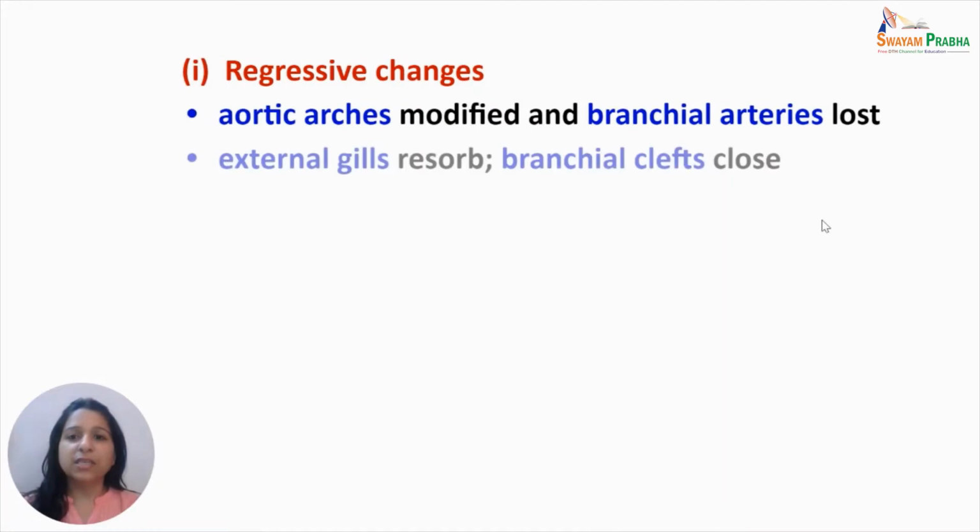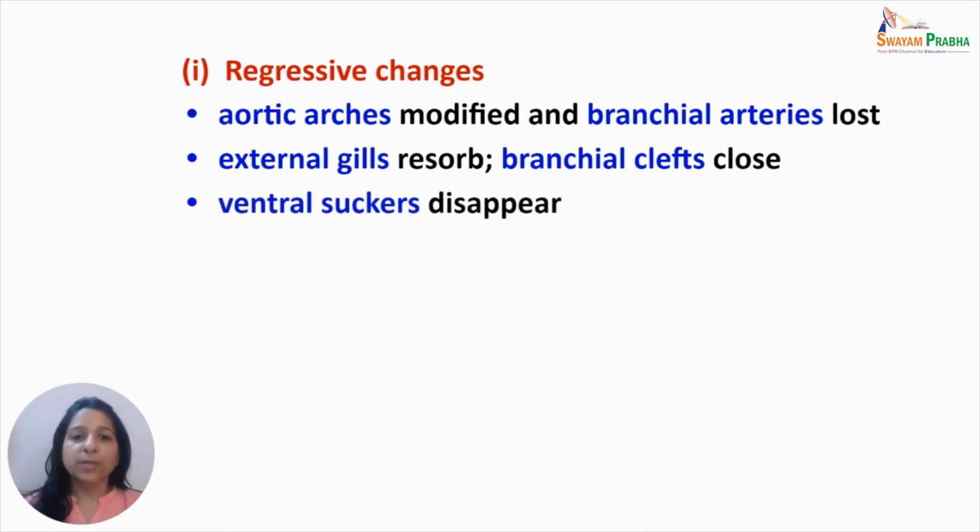So regressive changes are the following. Since the larva is aquatic in nature and the adult is terrestrial in nature, the aortic arches, branchial arteries, external gills, and the branchial clefts, which are required in gill respiration in water in the tadpole, are no more required and hence they are lost, and they give way to the respiratory organs in the terrestrial frogs. The ventral suckers disappear. The tail and caudal fin, which are required for swimming in water and are helpful to the tadpole, are also lost.